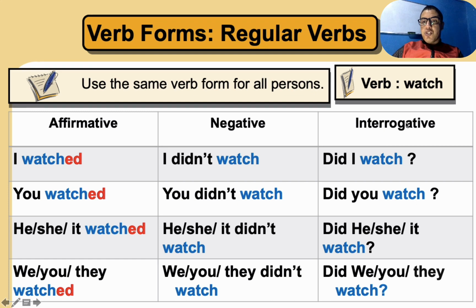Okay, so for the interrogative form, because here we have a question, it is did I watch, did you watch, did he, she, it watch, did we, you, they watch. Why here do we have watch? Because we have did. So please remember that in the interrogative form and in the negative form, we don't have ed. We use the original verb, because we have didn't and we have did.